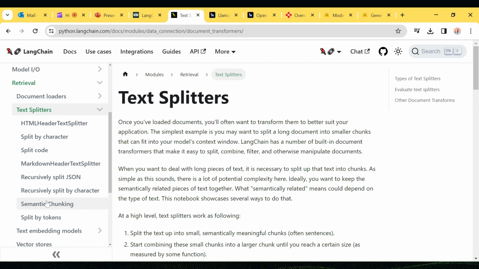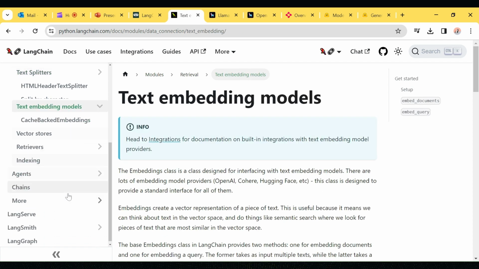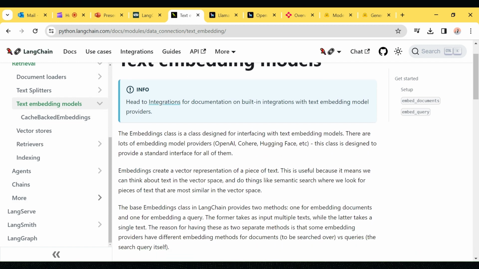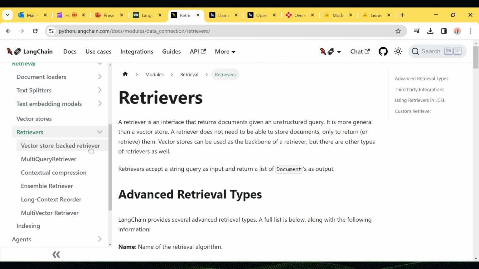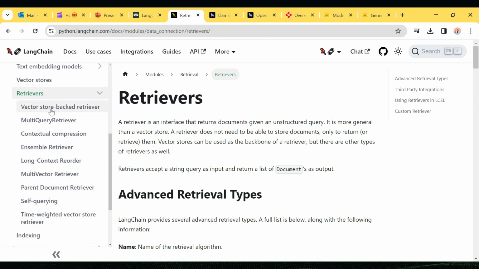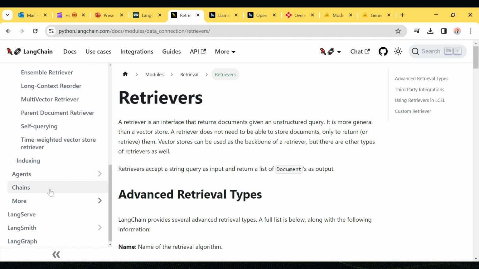If you have a text of 10 pages, we can't index it directly, so we split it into tokens using a text splitter, and then we can create embeddings for the split text. Before saving the data into the knowledge base, we can create embeddings if we want. It also provides a lot of retrieval models for Q&A and other use cases, and chains and agents.